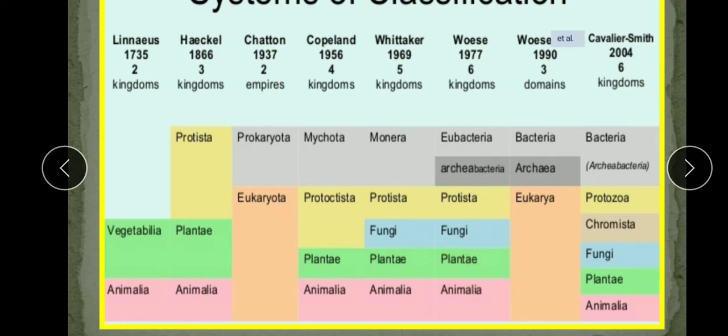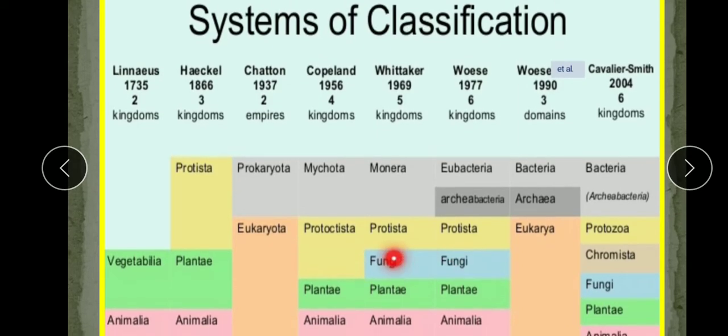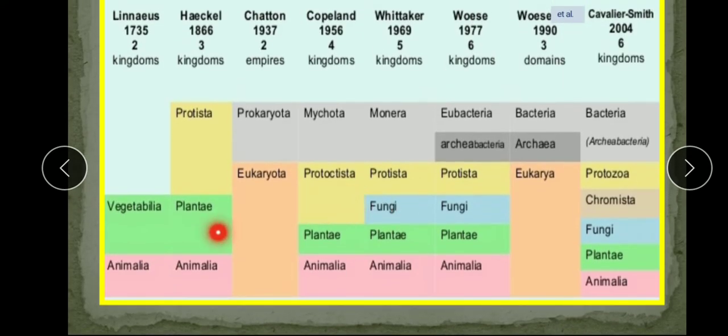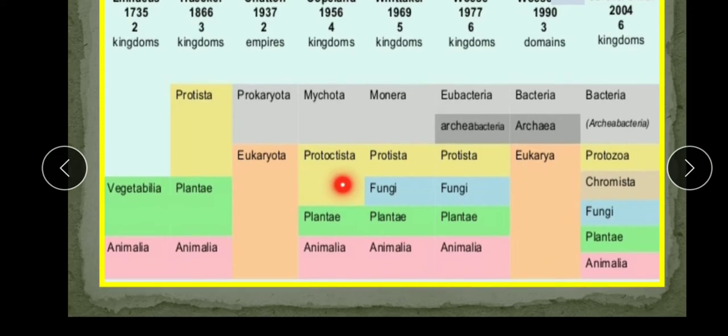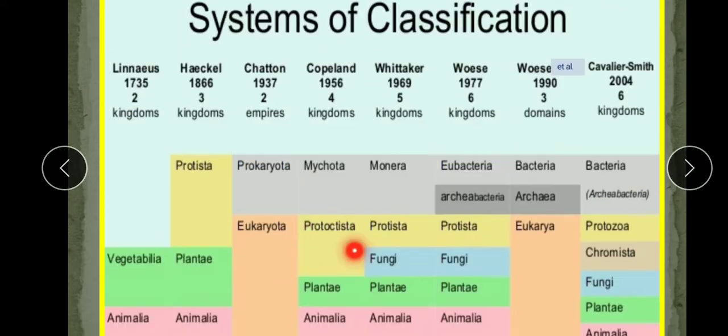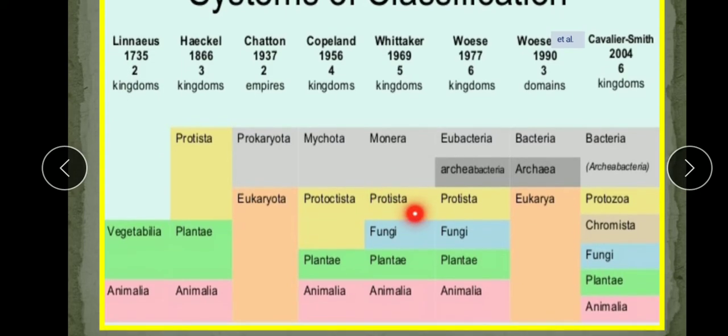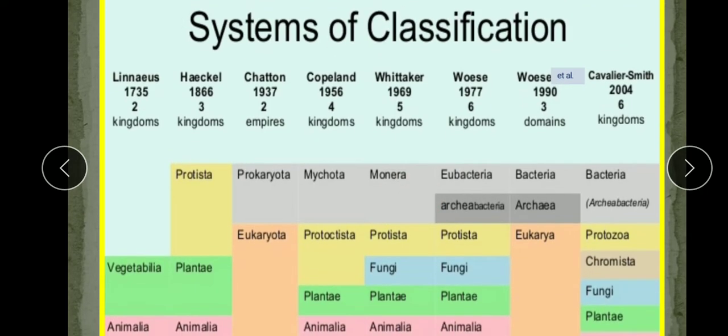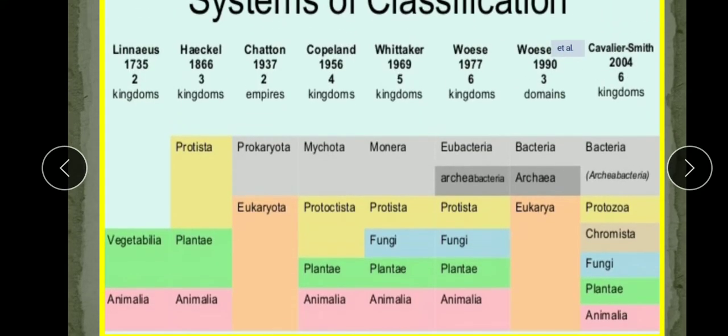So you see here that each time there is an addition of kingdoms or groups of organisms as scientists came to know about the special features of these organisms. Like here only two kingdoms, here two empires. Then Copeland proposed here the new group, the Mycota. Then Whittaker again proposed the five kingdom classification, adding the fungi. And then Woese et al. proposed the six kingdom classification.